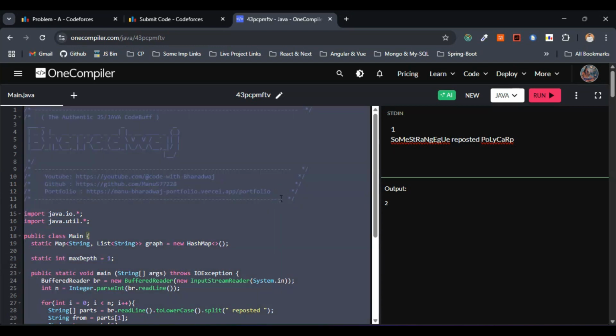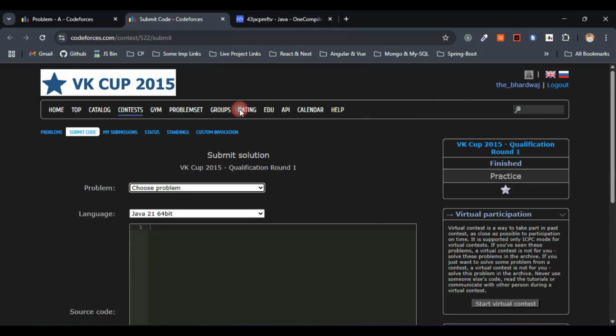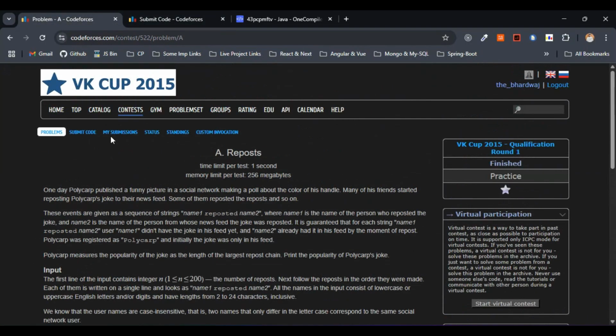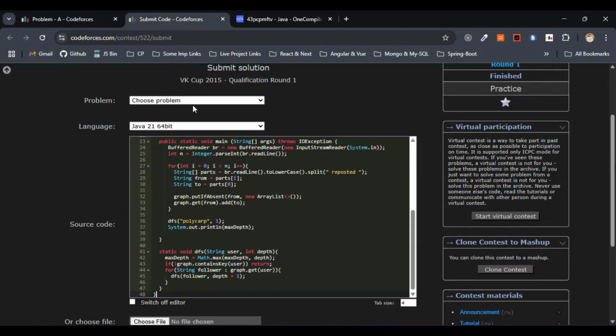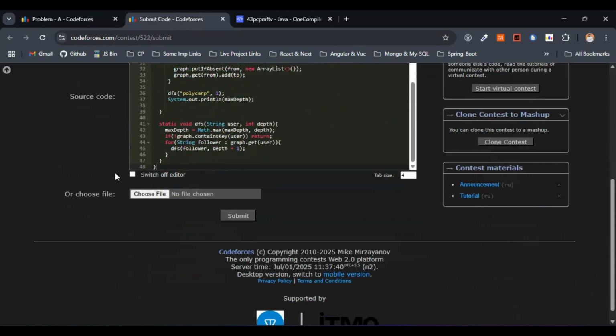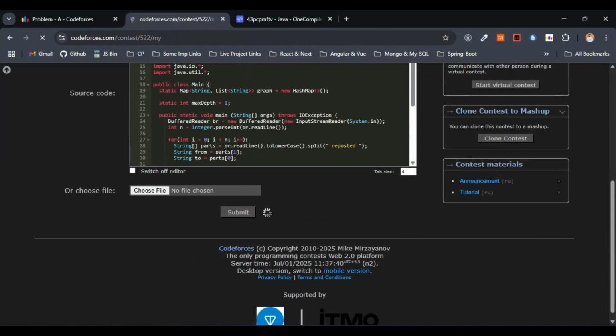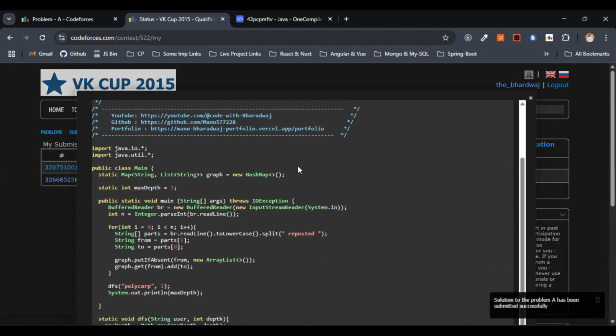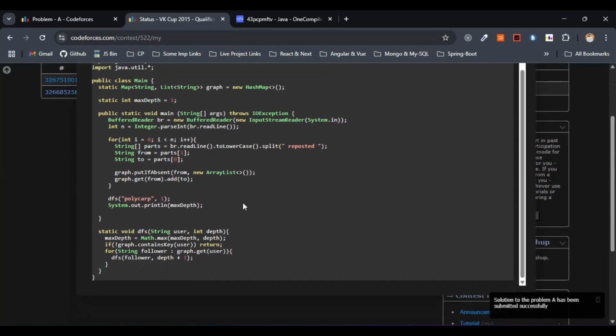Let me copy this one and paste it over here. This is problem A. Let me select A here and hit the submit button. Now this has to work. Let's see.